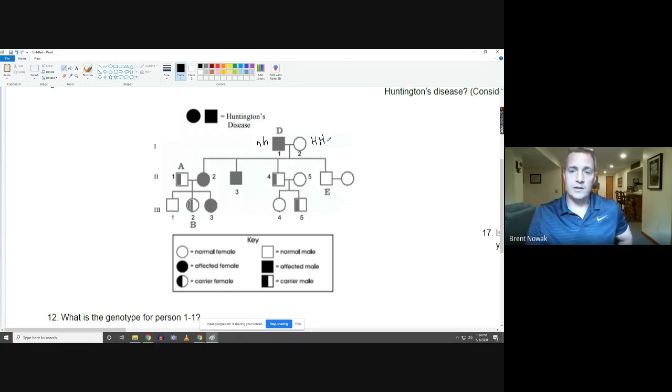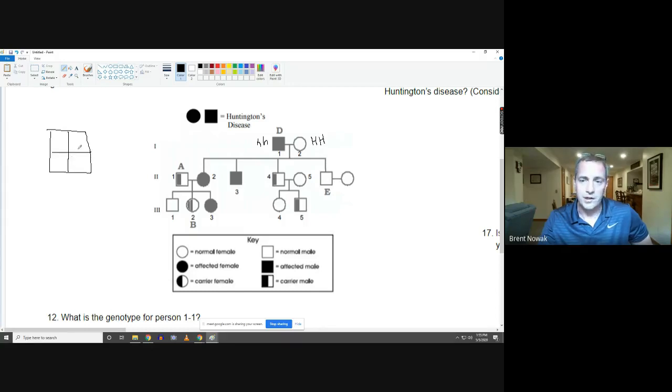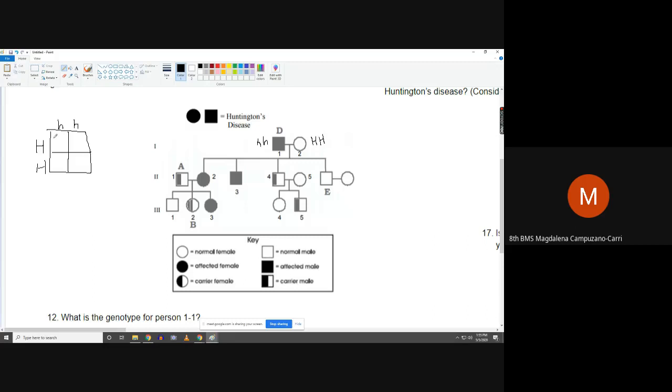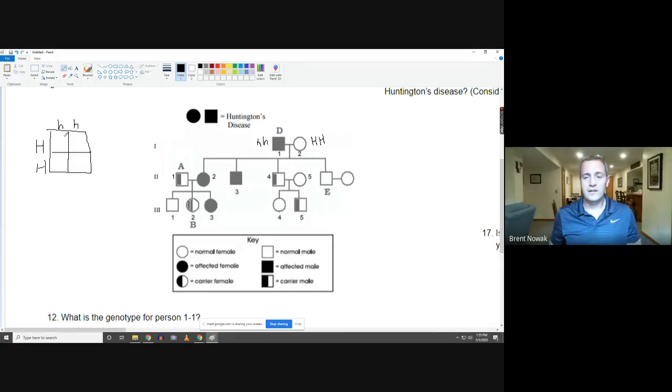Okay, so Punnett square wise, ooh, I have an issue with this. Okay, let's talk about that issue. That's really interesting. If I were to make a Punnett square, this is fun. I don't like this problem already. If this person is homozygous dominant, the dad, and the mom is. Anybody see where I'm going with this? Yeah. Okay, where am I going with this? What's wrong? They're all going to be dominant. Yeah, they're all going to be, so this would be totally incorrect.